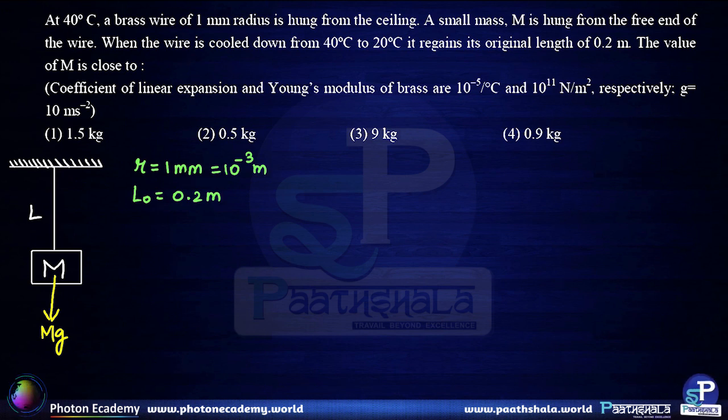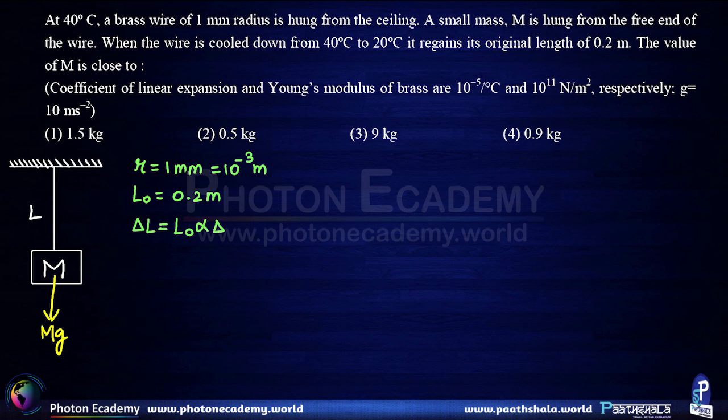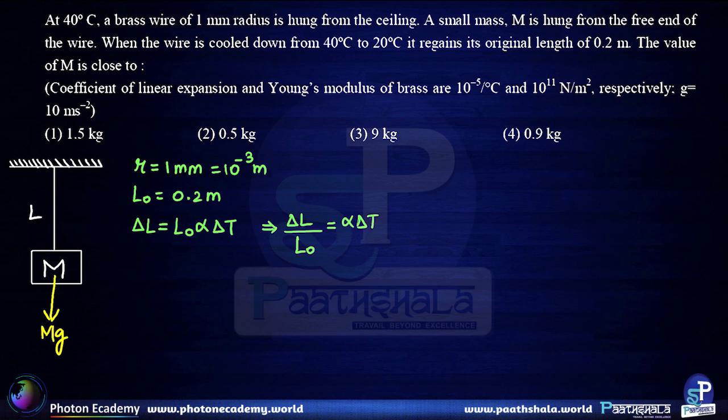Applying the formula for linear expansion, we get delta L equals L0 alpha delta T, where alpha is the coefficient of linear expansion and delta T is the change in temperature. From here we can write delta L upon L0 to be equal to alpha delta T. This is our first equation.